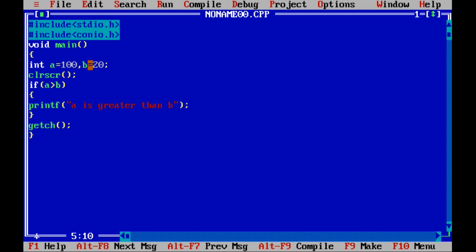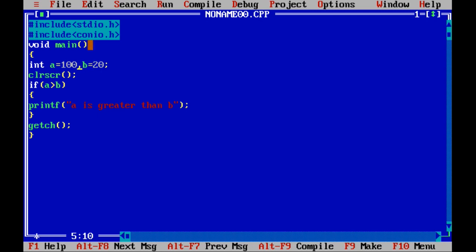So what is the drawback of simple if? If the condition is true, then only you are getting an answer. If the condition is false, you are not getting any answer. The user will get doubt, sir, why I written everything, but why I'm getting blank screen? But it is giving only true answer. What about the false answer? It is not giving the false answer now. That is a drawback of simple if.